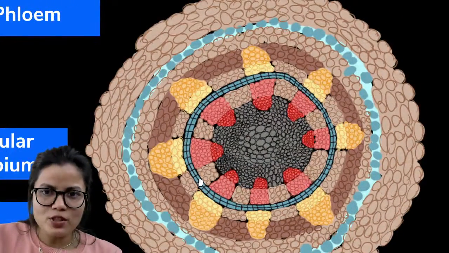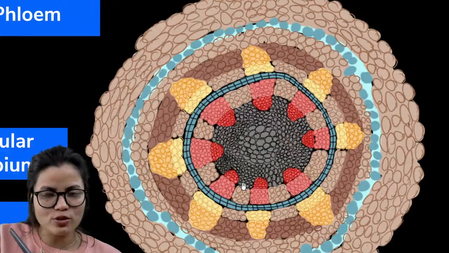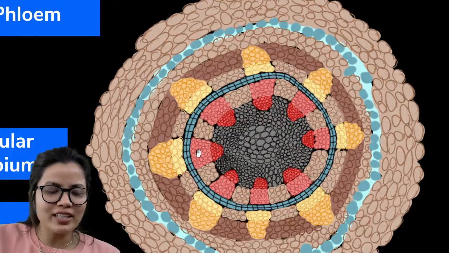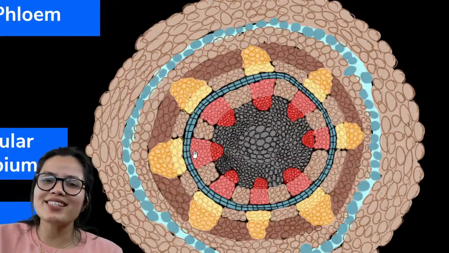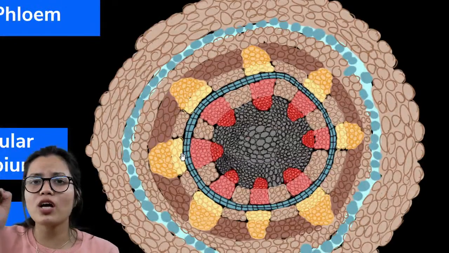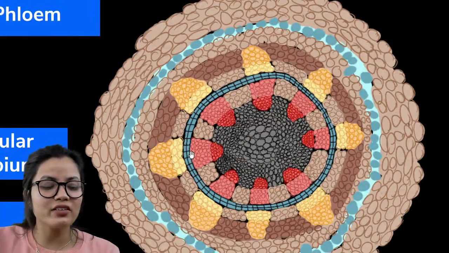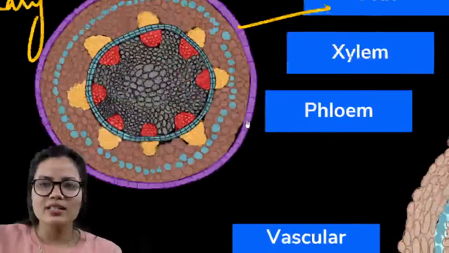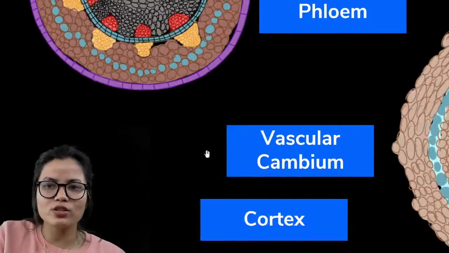The cambium which is present between xylem and phloem is called vascular cambium, and vascular cambium is responsible for secondary growth, which means it is adding secondary phloem and secondary xylem. So the answer of your question is vascular cambium will be adding secondary xylem. This part of ground tissue is called cortex.